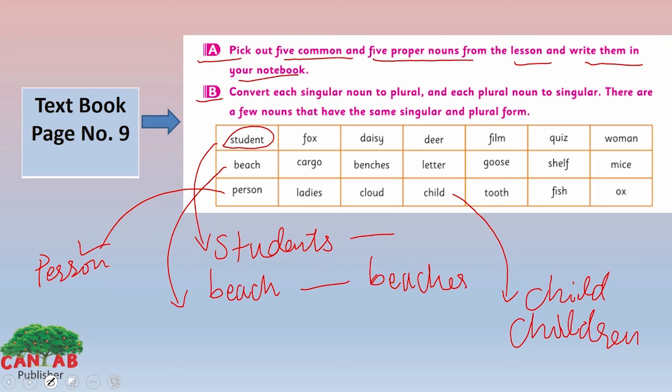It will be considered both singular and plural form. It depends on the situation, in which situation you are talking about. I hope you can do the rest of the exercise too.